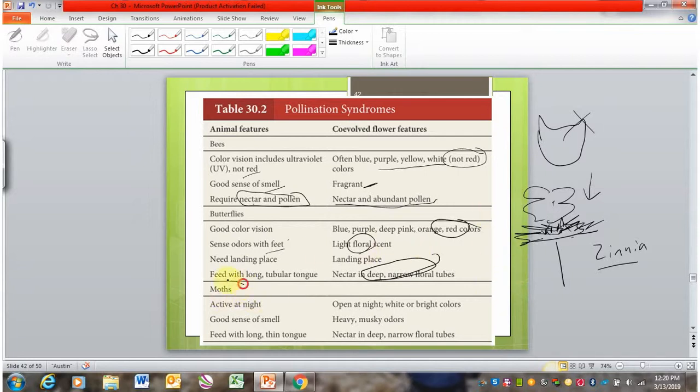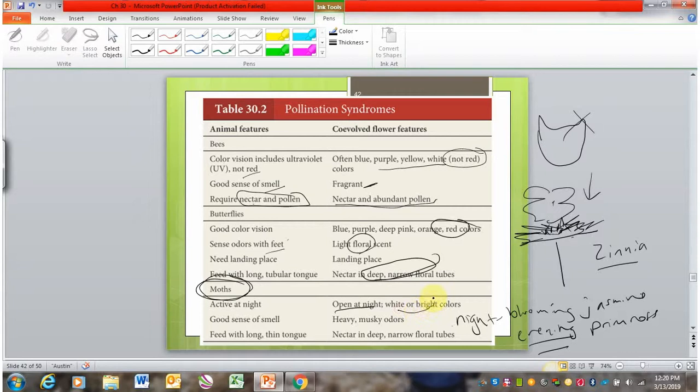A pollinator that many people are not familiar with is moths. Moths are active at night, and so they are attracted to flowers that open at night. So anything that's called night blooming is oftentimes pollinated by moths. Like night blooming jasmine, for example, or a plant that's more common in Colorado is evening primrose. And that references the opening of the flowers in the evening or nighttime.